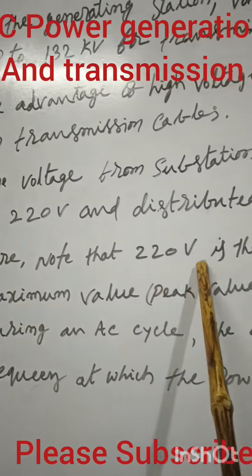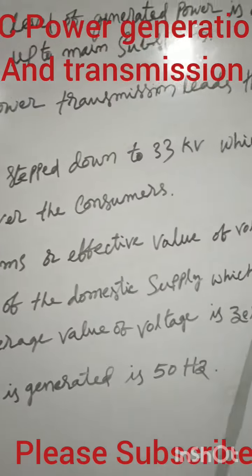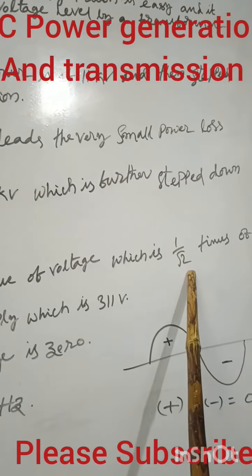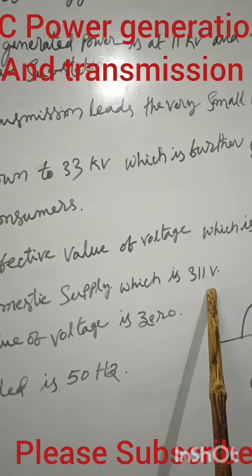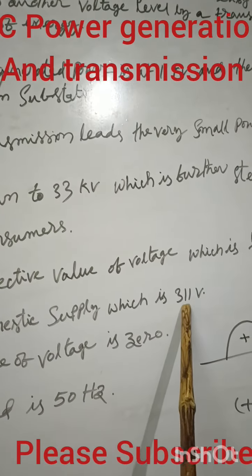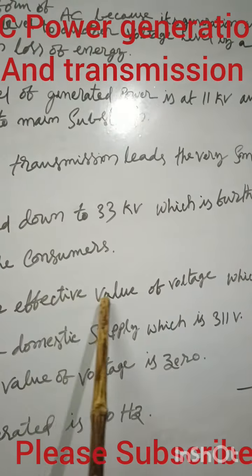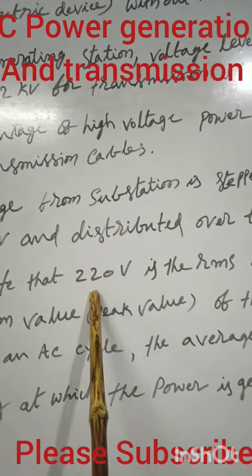Here, note that 220 volts is the RMS or effective value of the voltage, which is 1 by root 2 times the maximum value, the peak value of the domestic supply, which is 311 volts. Actually 311 volts comes, but its effective value of voltage is only 220 volts.